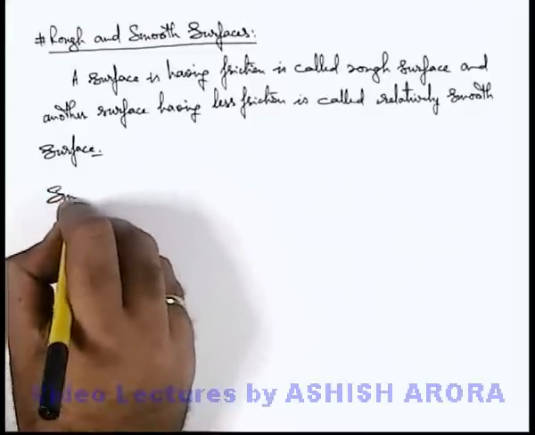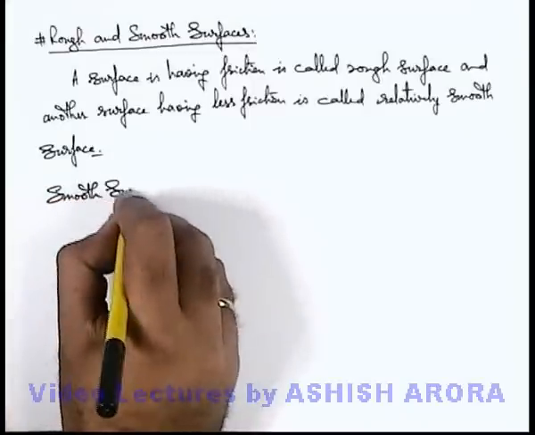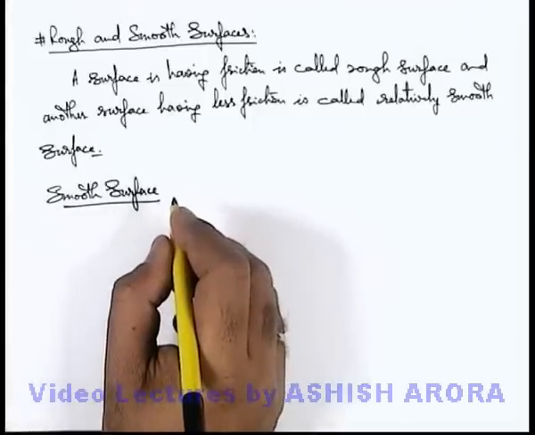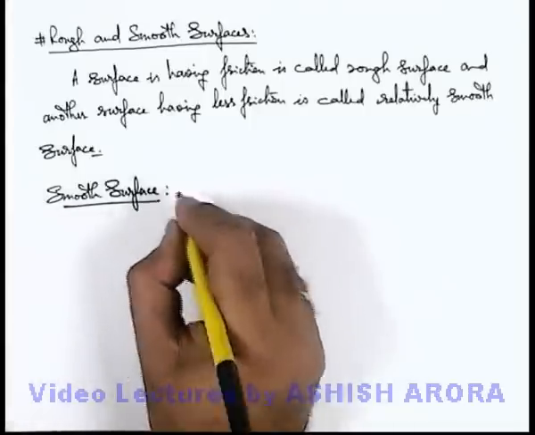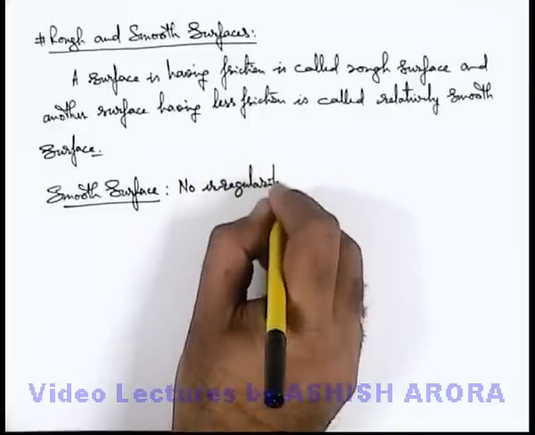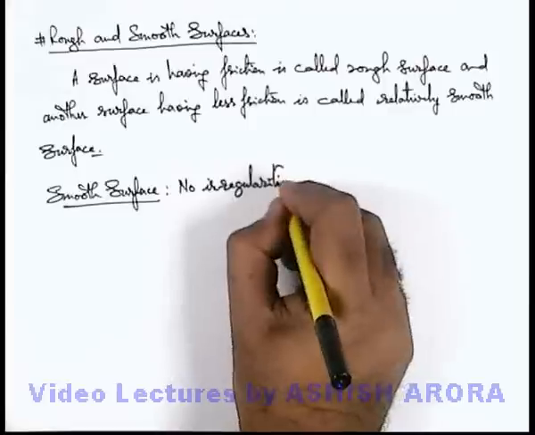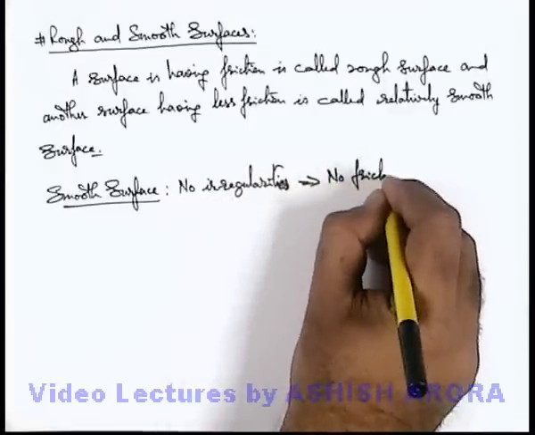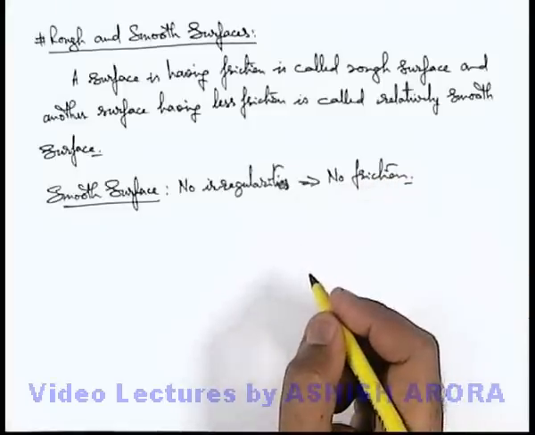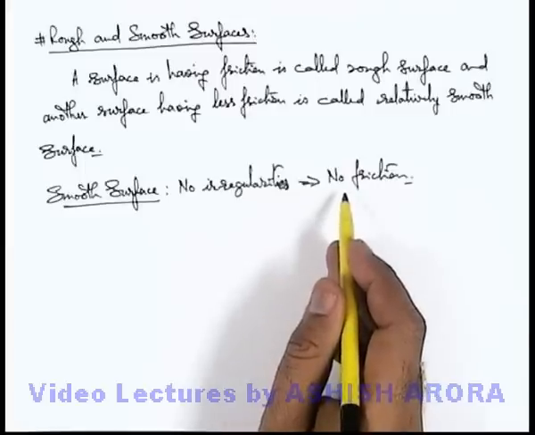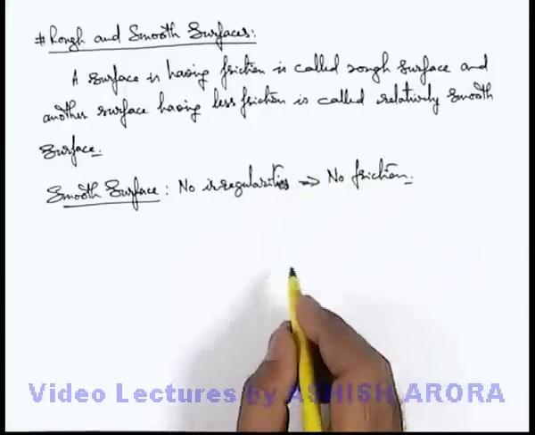And when we just talk about a smooth surface, as we discussed in the previous section, if a surface has no irregularity, the friction will be zero. Smooth surface implies no irregularities on the surface, and this implies no friction would be acting, which we term a smooth surface. If a body is sliding on a smooth surface, it won't experience any friction and its speed won't change, as force is the factor which causes the change in speed.